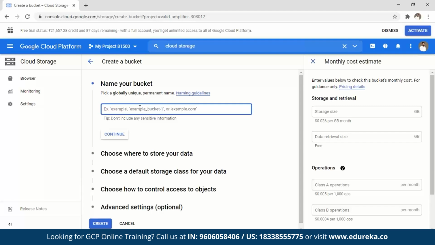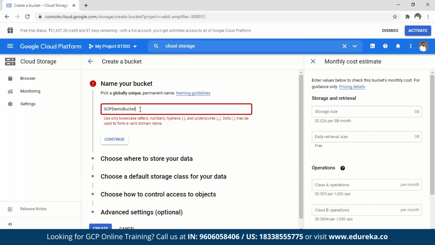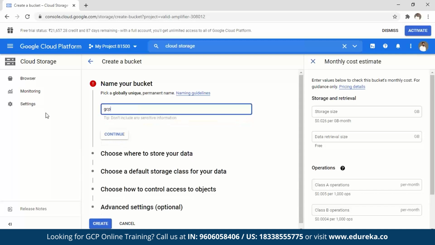So let's try and create one. There are other clauses as well. If I'm not wrong, you cannot use capital letters in the name either, something like that, but let's see if that works. I'm going to name it GCP demo bucket and say continue. It says to use only lower case. As I mentioned, there's an error here. So let's say gcp demo bucket and continue. This bucket name already exists. As I told you, the bucket name has to be globally unique. Let's give it a terrible name for now. This I'm sure should be acceptable.